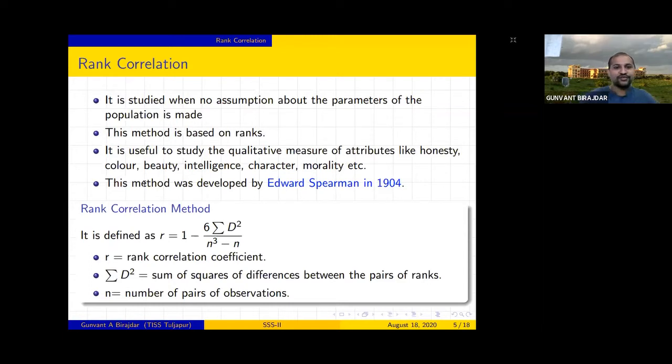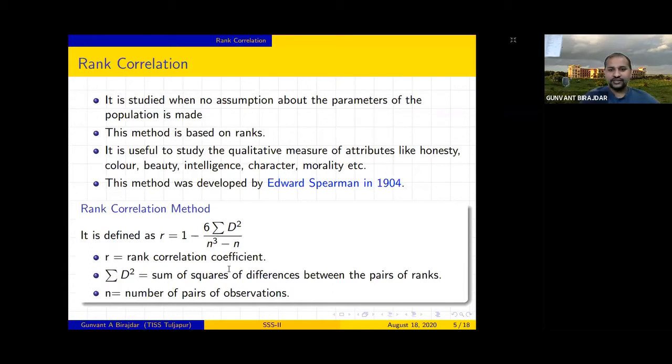To answer this question, another statistician called Edward Spearman, in 1904, came up with another formula to deal with this issue. He defined r as equal to 1 minus 6 times the summation of D square, divided by n(n square minus 1). It takes the sum of all D and its squares, right?